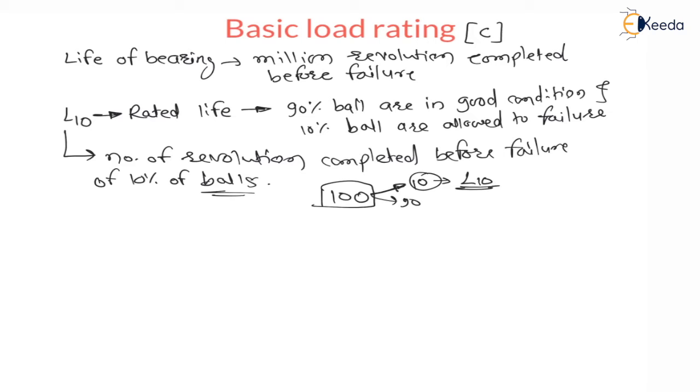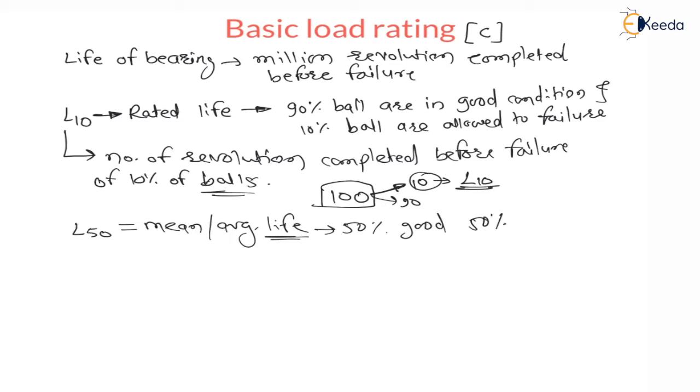Now again there is L50 life. L50 life is nothing but mean life, also called average life. The meaning is 50% of balls are failed and 50% balls are in good condition.